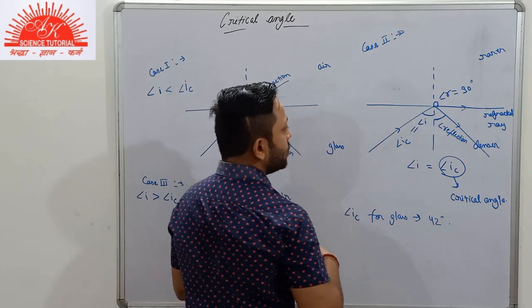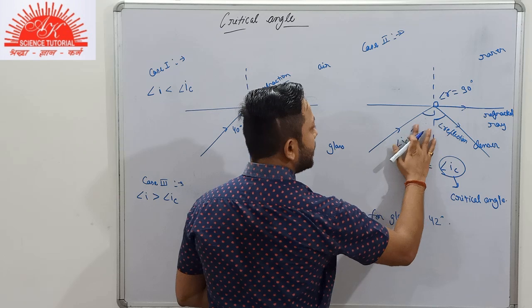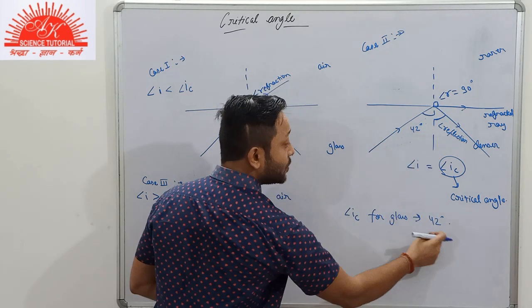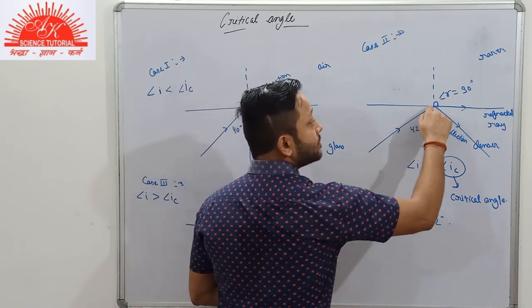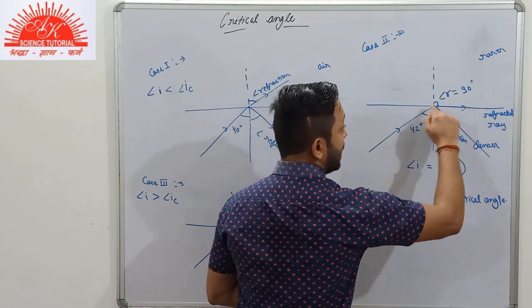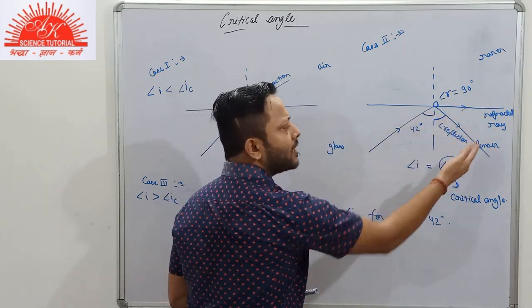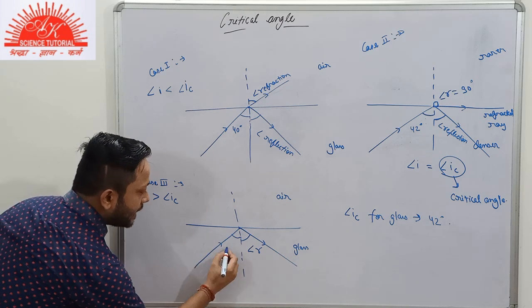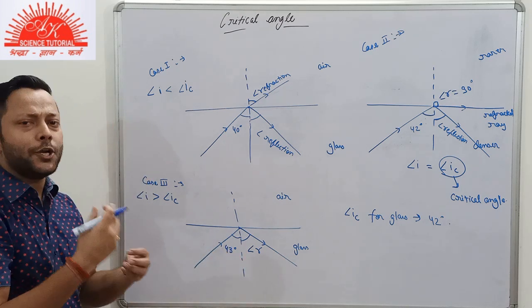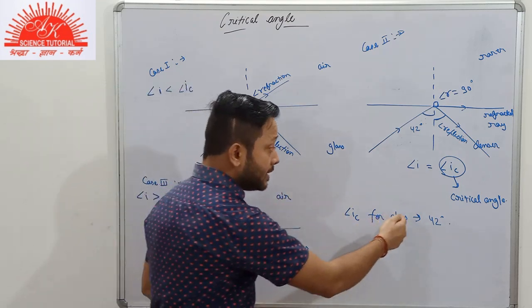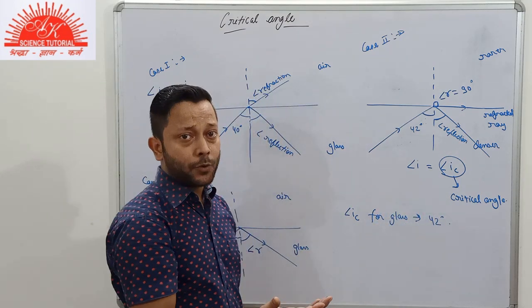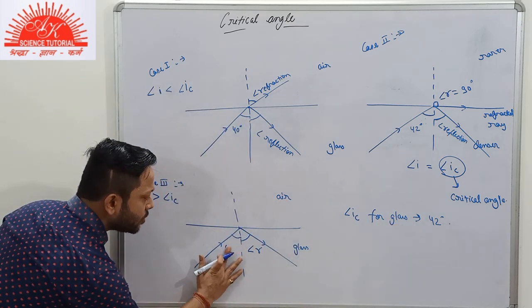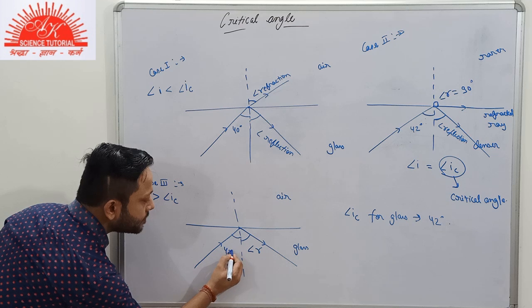Now we come to case 2. If the angle of incidence here is equal to the critical angle, that is 42 degrees, then the light ray will be refracted along the surface of separation and partial reflection will take place. Now suppose the angle of incidence here is 43 degrees or 42.5 or 42.1, it should be just greater than 42 degrees, just greater than the critical angle.